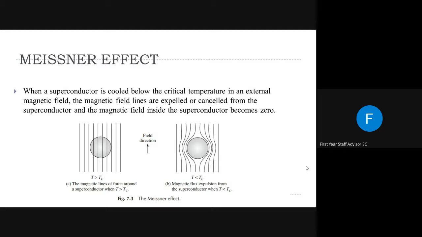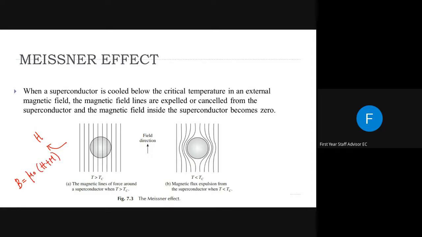What is the Meissner effect? When a superconductor is cooled below the critical temperature in an external magnetic field, the magnetic field lines are expelled or cancelled from the superconductor, and the magnetic field inside the superconductor becomes zero. That means in figure A, this is a normal conductor. When it is placed inside an external magnetic field, say of intensity H, what happens? The magnetic field lines will pass inside this material, and we know the magnetic flux density inside the material is given by mu 0 into H plus M.